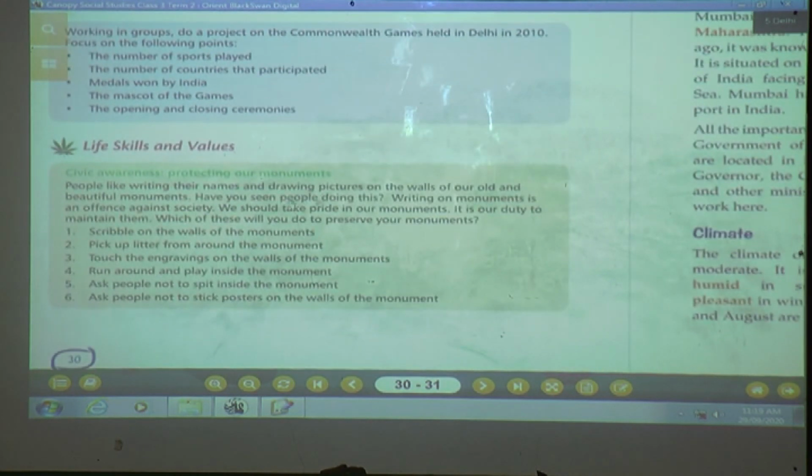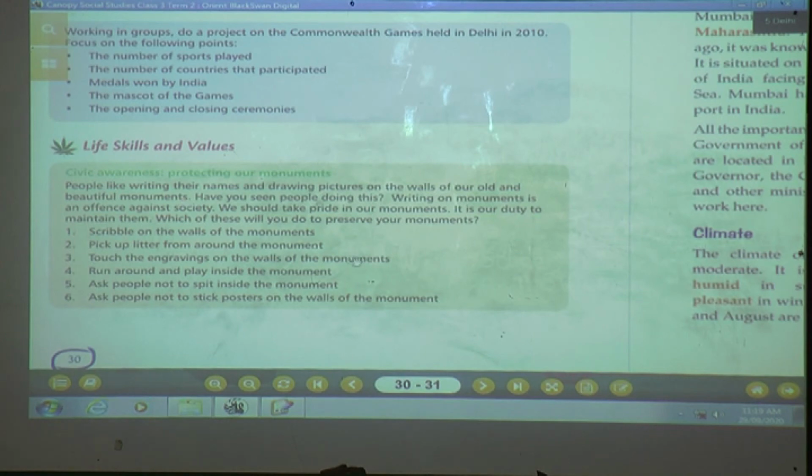next, let us see about life skills and values. Okay, civic awareness: protecting our monuments. People like writing their names and drawing pictures on the walls of our old and beautiful monuments. Have you seen people doing this?